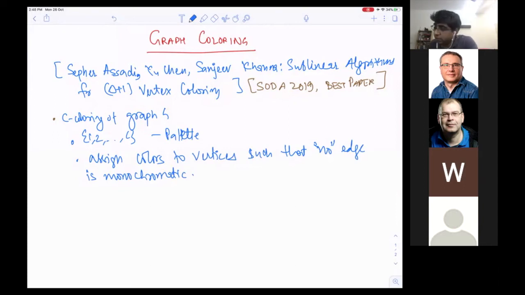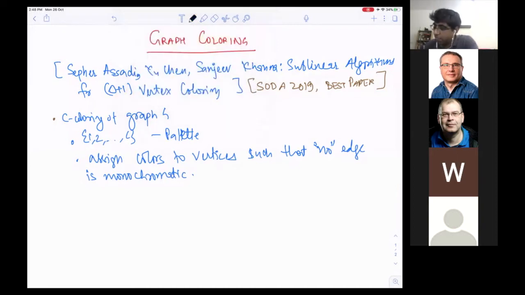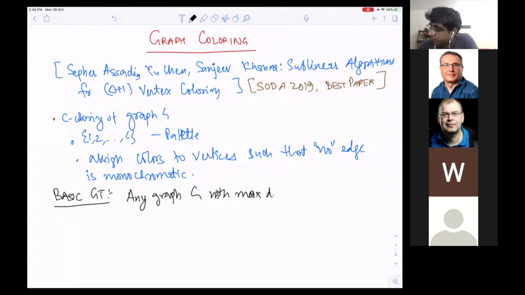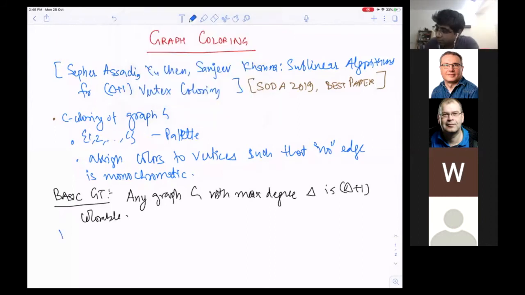And I'm not going to motivate why it is important, but it is an important problem. One of the most basic theorems in graph theory or graph algorithms is that any graph G with maximum degree delta is delta plus 1 colorable. Proof. Anybody? Proof?